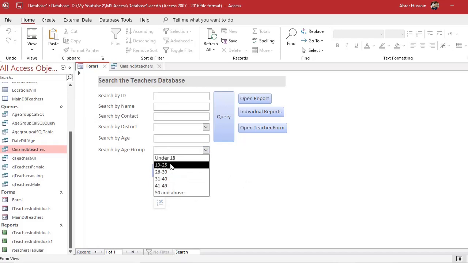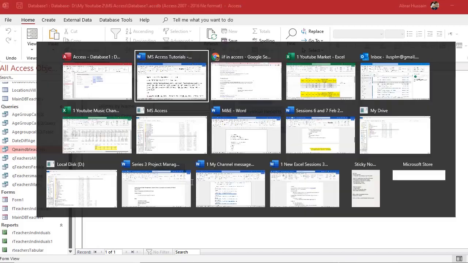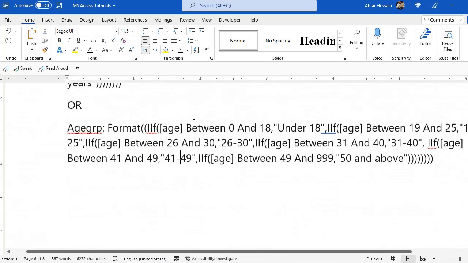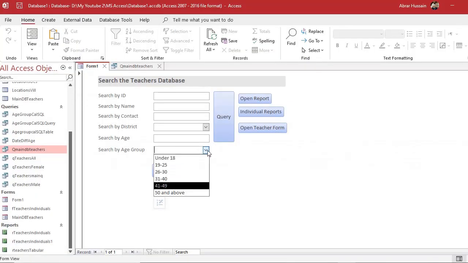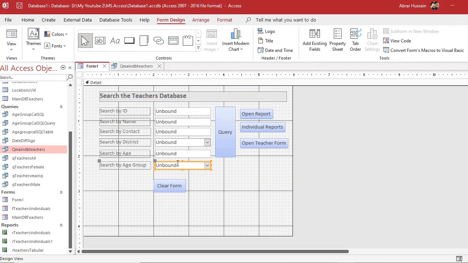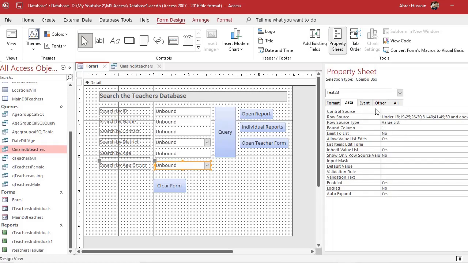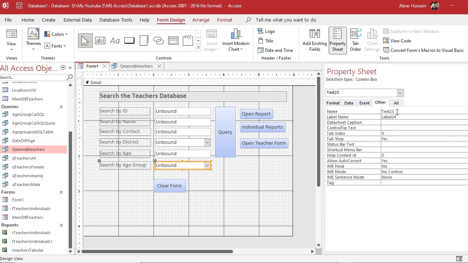Now you must use these same words in that formula. Here in this formula, in these quotation marks, the text that you have used must be similar to this one. Now what is the name of this text box? So come here to the other option. Is it text 23? Let's name it age group. Now just remember this age group text box.